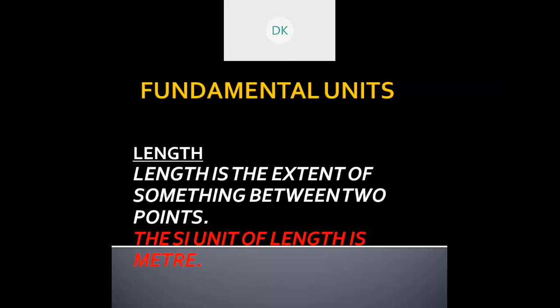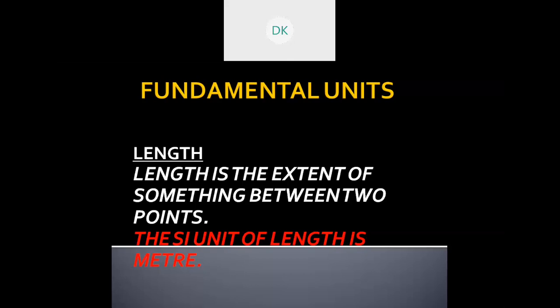The SI unit of length is meter. This is fine. Okay. What about light? To measure the distance of light, we take the distance light travels in 1 year, by which we can calculate the distance traveled by light. That too, the place should be in vacuum. Then we can calculate the distance traveled by light in 1 year.